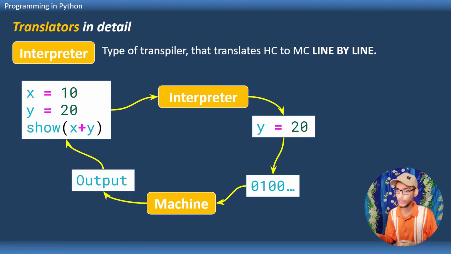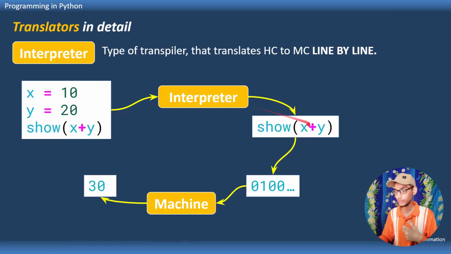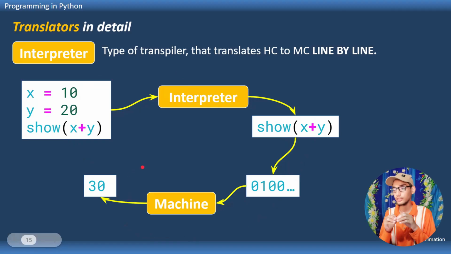There is no output to display for us because we are just storing it in the memory. We will learn all of these things in future classes, but for now, suppose that these two lines have no output to display, but this line has some output to display as the name is show. It will give positive feedback to the interpreter, and the interpreter will continue to run the next line, which it converts into the machine code, gives to the machine, and the machine generates the output, which is 30 in this case. So this is how an interpreter works.